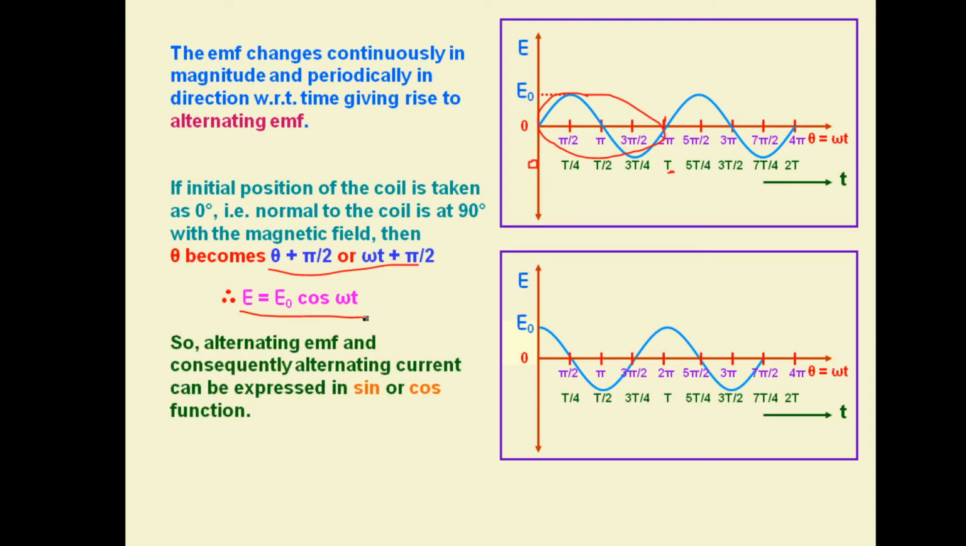And alternating EMF. Consequently, alternating current can again be produced in the form of sine or cos functions. So this method of inducing EMF is the basic principle of generators. In this way we get alternating current and alternating EMF obtained from the AC generators. So if required, you can note down this entire relation. Then we are moving to next.